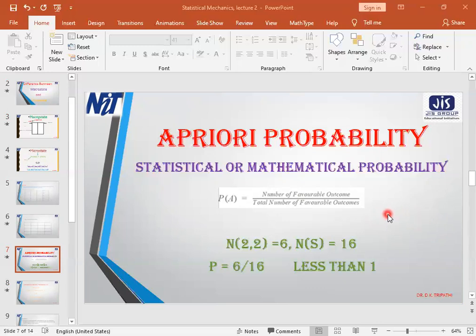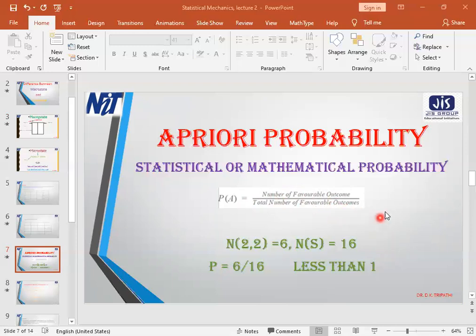The total number of outcomes, this is wrongly written. Actually this is total number of outcomes. This should not be favorable, so just omit this. Favorable should be in the numerator. In the denominator it will be the total number of outcomes.